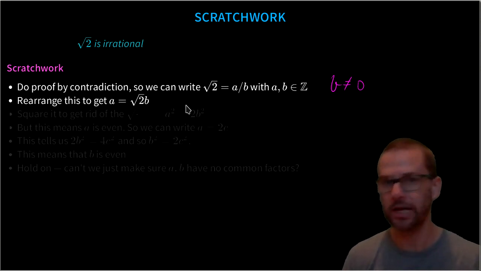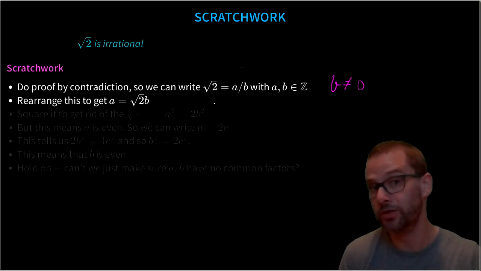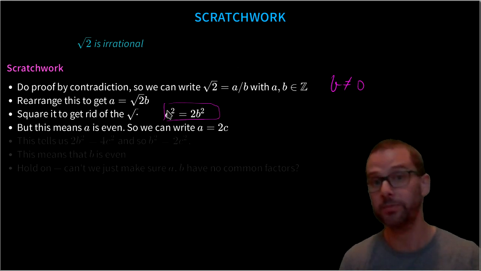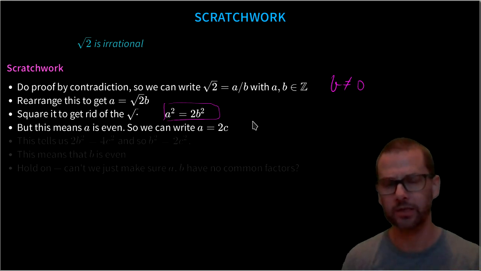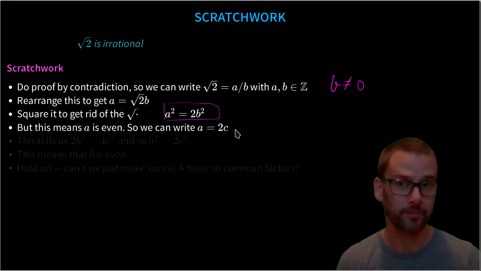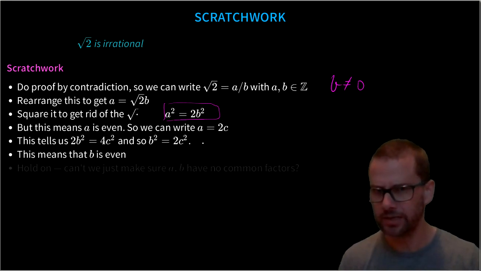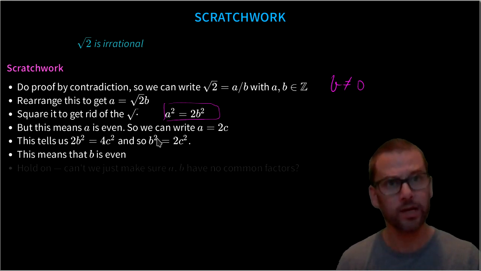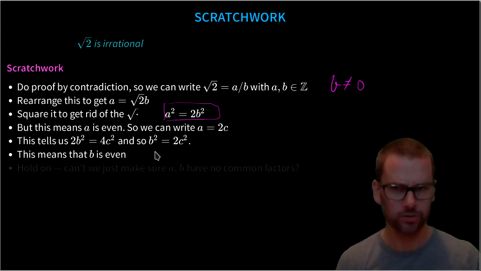We can rearrange this to get a is root 2 times b, and we can get rid of the square root just by squaring both sides to get a squared is 2b squared. Now the right hand side here is an even number, which means that a squared must be an even number, and by the little result that we had at the bottom of the slide previously, this means that a is an even number, and so we can write a as 2 times c. But if we substitute that back in, that's enough to tell us that 2b squared is 4c squared, and so b squared is 2c squared, and that's enough to tell us that b squared is even, and so b is even. And so now a and b are both divisible by 2.